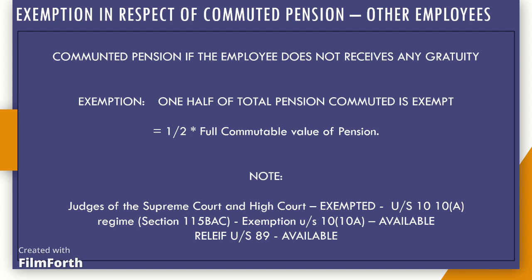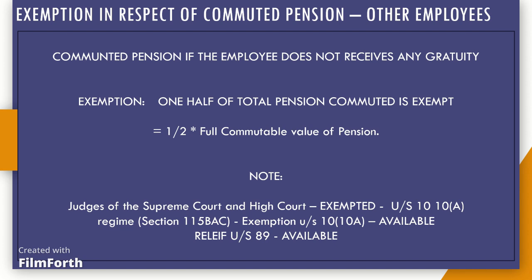CBDT circular: the entire disability pension, that is disability element and service element of pension granted to members of naval, military or air forces who have been invalid out of naval, military or air force service on account of bodily disability attributable to or aggravated by such service would be exempt from tax.